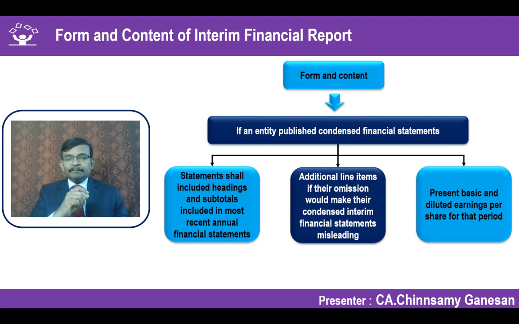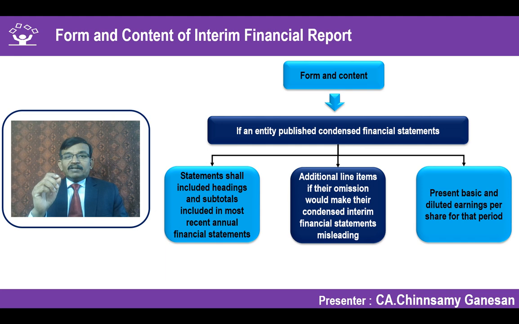So please follow that example which has been discussed as part of our earlier video on Ind AS 33. Interestingly, when we are talking about the basic and diluted earnings per share, it is given for an interim period. When we are giving it for an interim period, does the earnings per share have to be annualized? Assuming that I'm doing it on a quarterly basis, do I have to annualize and present the EPS? Be cautious.